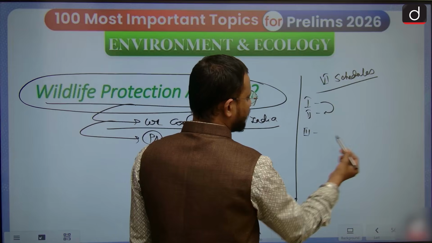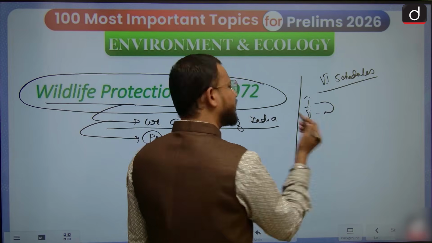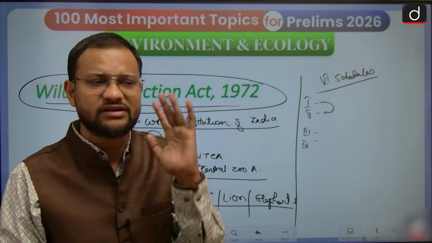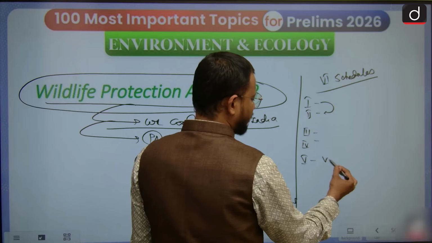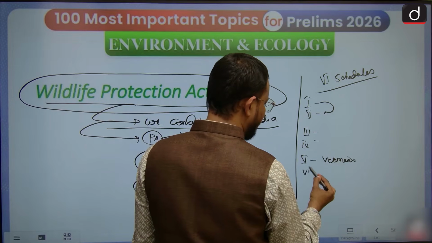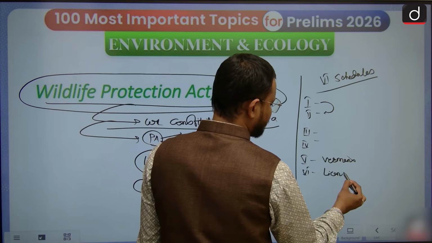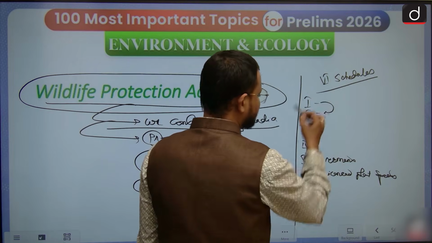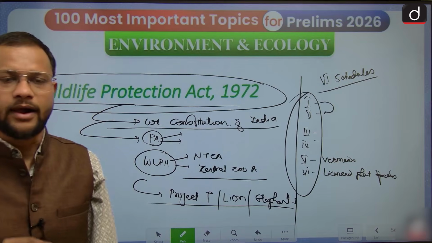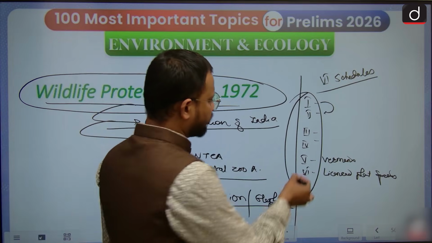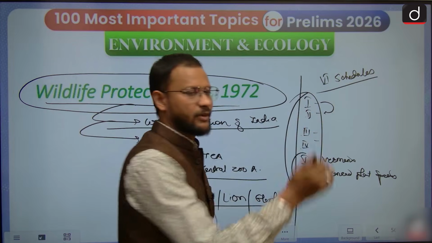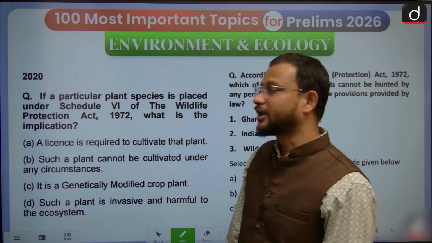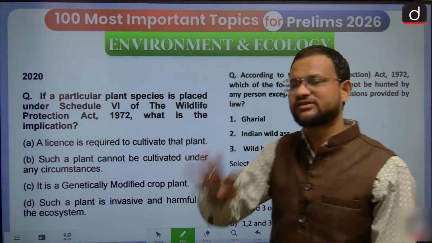Then Schedule 3 you will find, and Schedule 4, these are enjoying a level of protection, but if they are violated, if killing or poaching occurs, the punishment is less. Then Schedule 5 was of the vermin, and Schedule 6 of licensed plant species. So these are the 6 schedules in the Wildlife Protection Act. However, now 2 of them have been eliminated and 1, 2, 3, 4 have been kept there. Okay, but these 2 are merged further. The vermin has now been removed. Now, have PYQs based on this understanding.